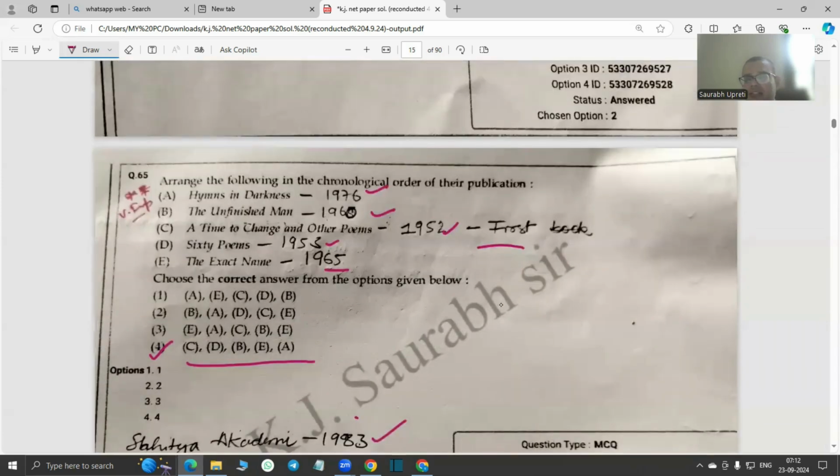Nissim Ezekiel is known as the father of modern poetry in Indian English literature. His poetry is actually fundamental in shaping the Indian sensibilities after the independence of India. In his poems, we see the themes of alienation and existentialism.